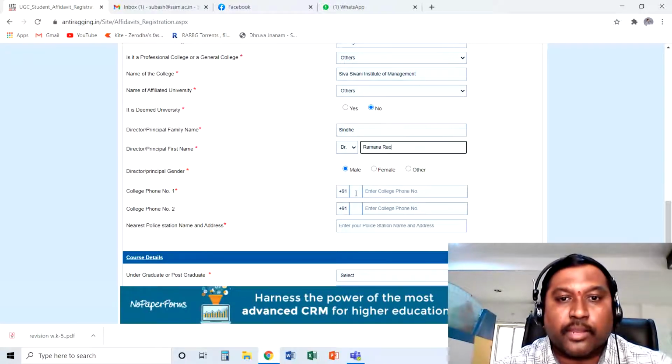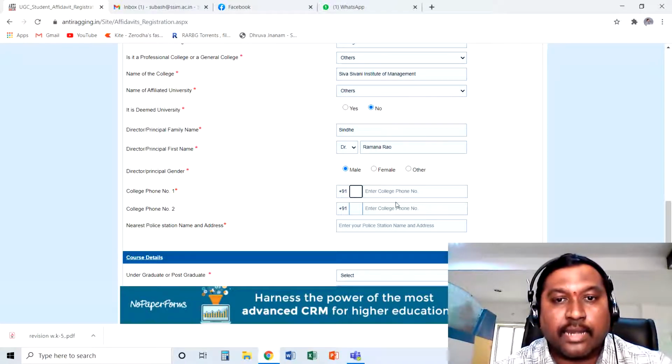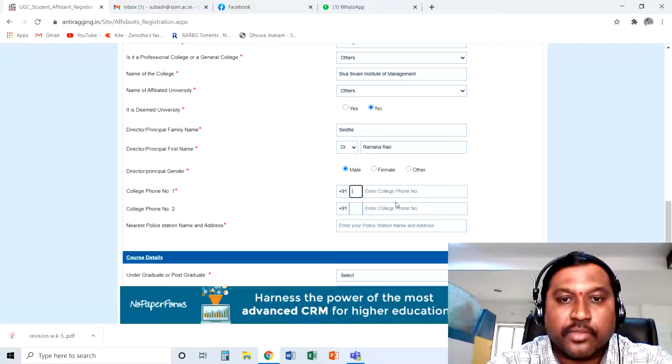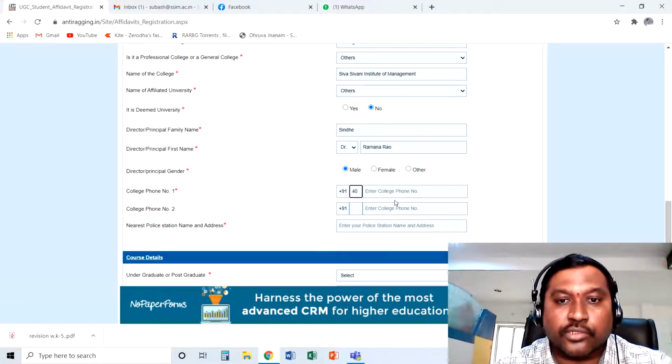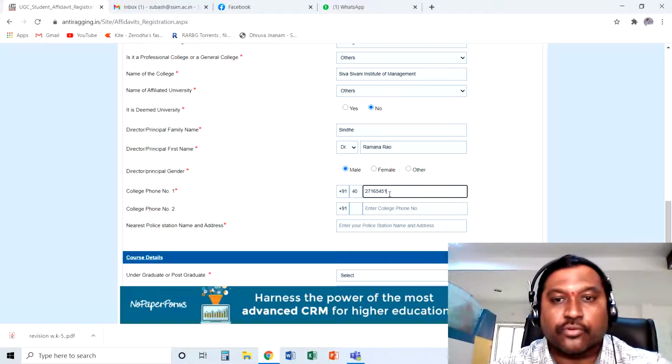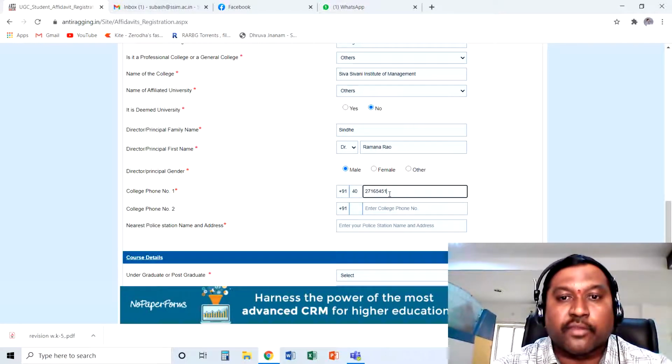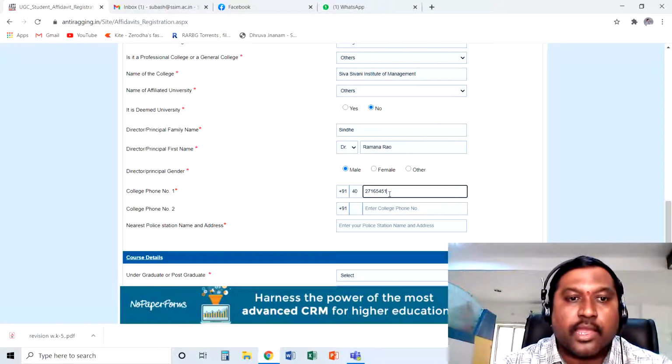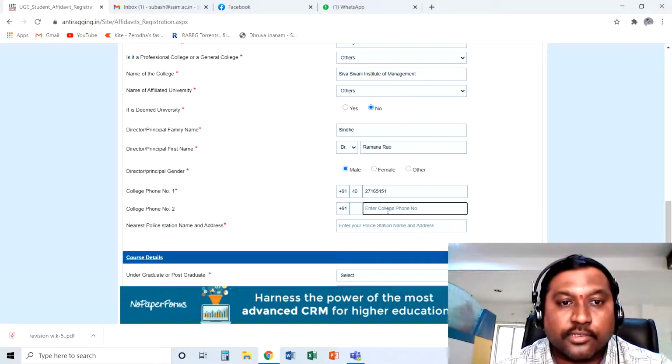And college phone number, again it is asking for the landline number, because it is also showing the STD code, area code. So I'm typing 91 plus 914027165451. This should be common to everyone. 27165451. And college phone number 2, this is not mandatory, it is optional, so you can leave it.